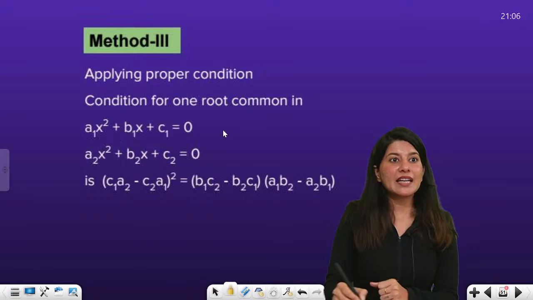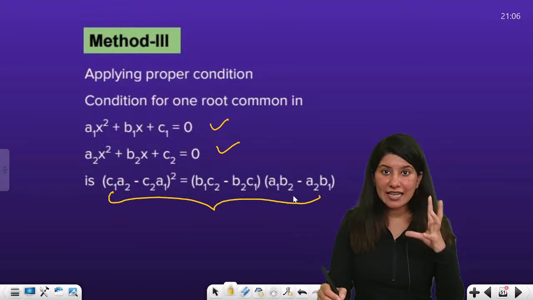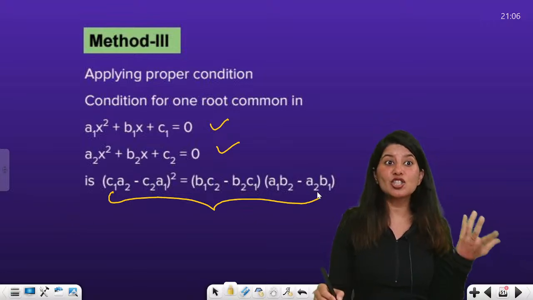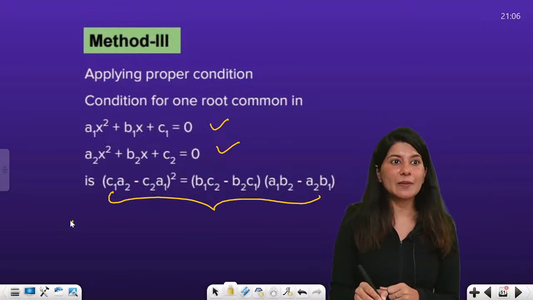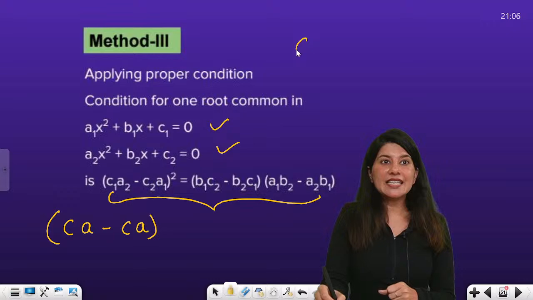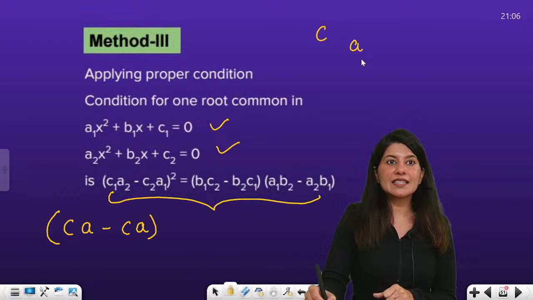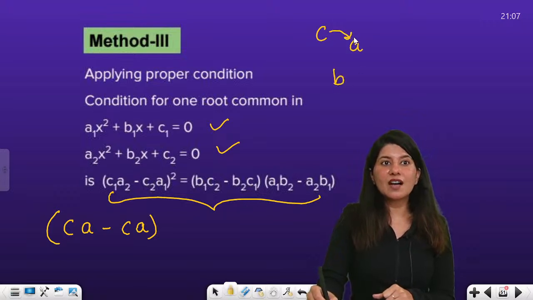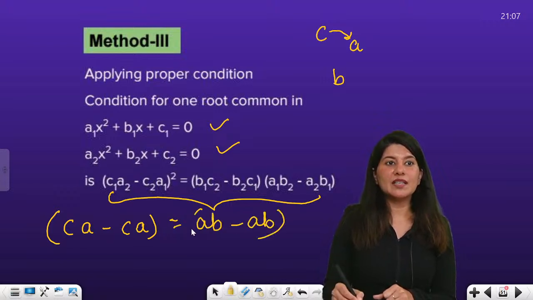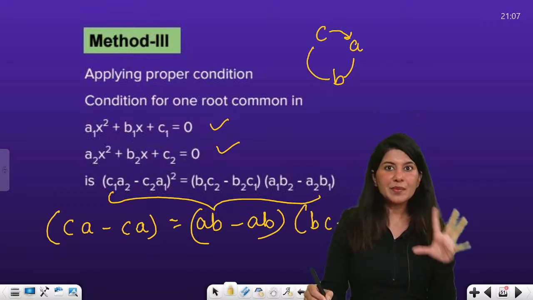Let me show you that if you are given two equations and the condition of one common root is given by this, let me tell you how to remember the condition. So just, you know, CA, chartered accountant. This is the chartered accountant method. So start with CA. CA minus CA, right? Now can you understand the cyclic order? This is C, this is A, this is B. So start with chartered accountant, CA, then AB is equals to AB, AB minus AB. Then BC minus BC. Understood? Will you be able to write this?